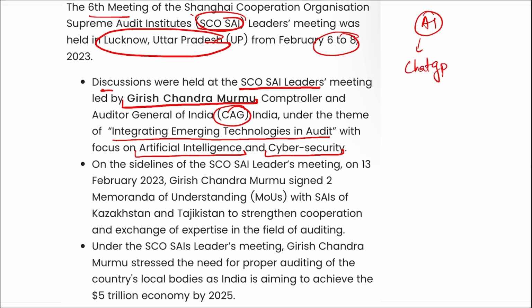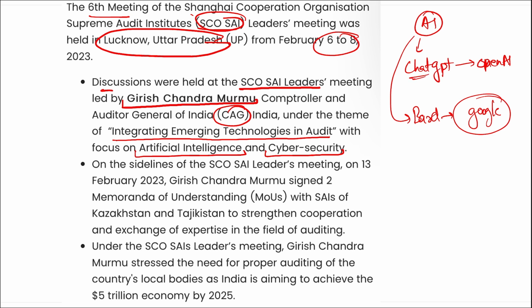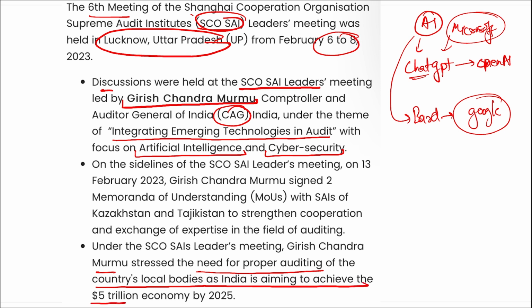It is ChatGPT, launched by OpenAI. Who developed it? OpenAI. Second is Bard, launched by Google. Google launched it because ChatGPT was launched, and in ChatGPT, Microsoft has invested almost $10 billion. Remember this. Then, at the SCO leaders meeting, Girish Chandra Murmu stressed the need for proper auditing of the country's local bodies as India is aiming to achieve a $5 trillion economy by 2025.